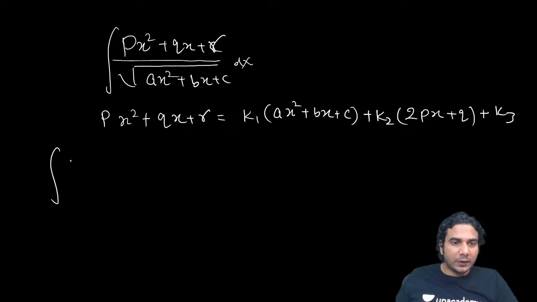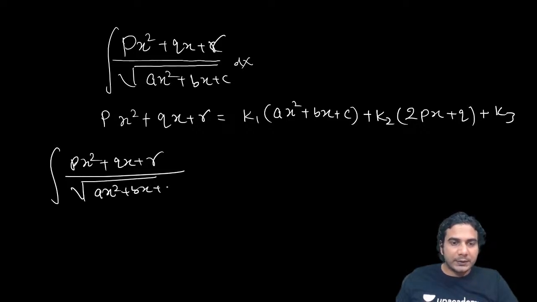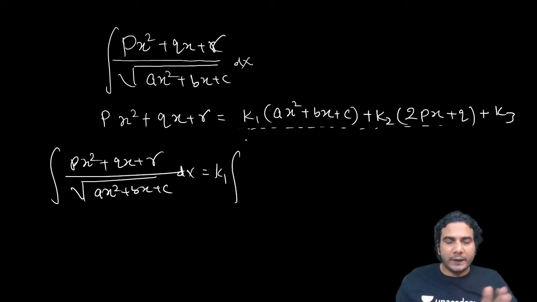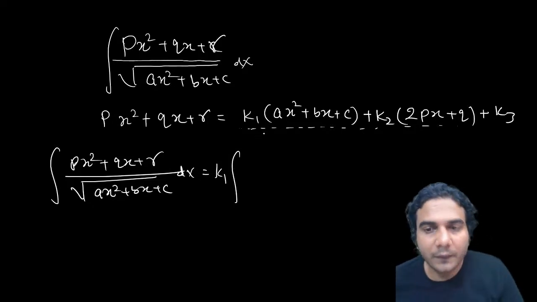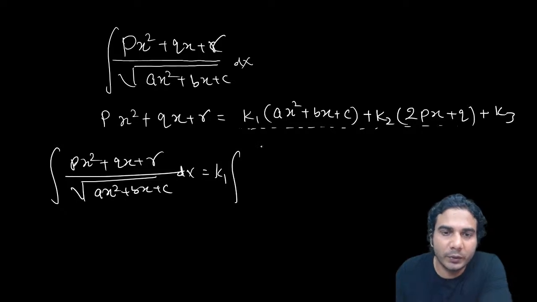So this integration of px square plus qx plus r upon under root of ax square plus bx plus c dx. Now divide this whole thing. Now write the numerator in this form, so you'll get 3 integrations. One will be k1. Whenever you have numerical values, you can compare and find k1, k2, and k3. That is the only job you need to do.